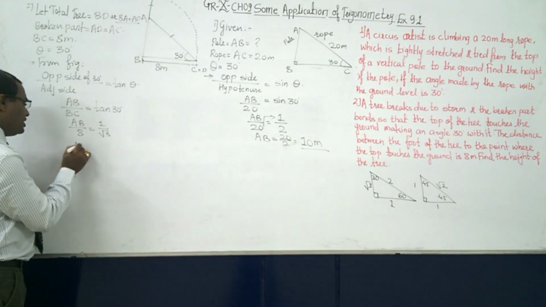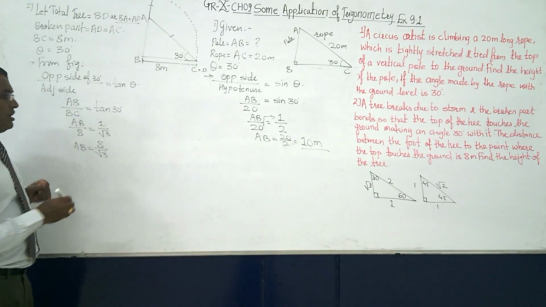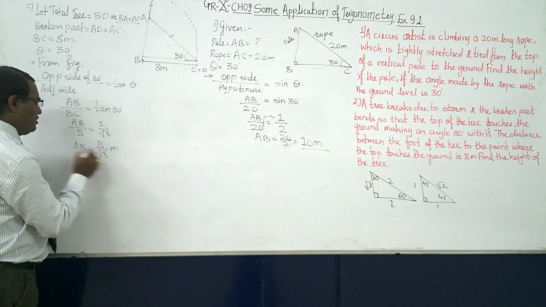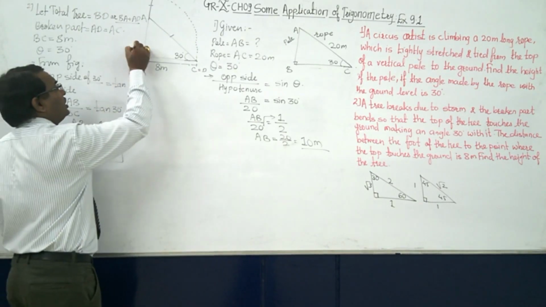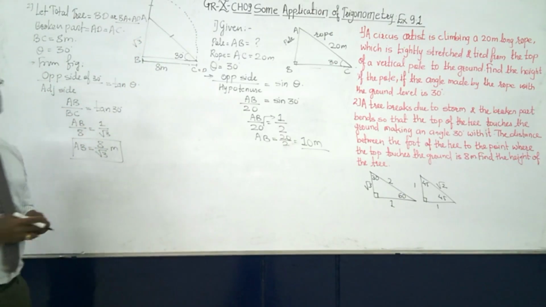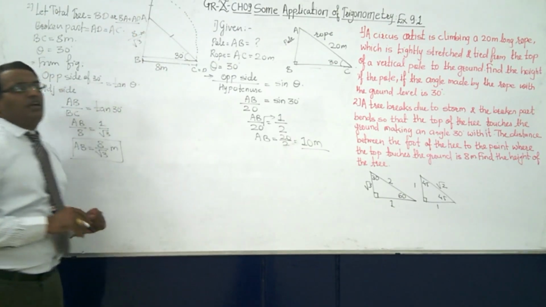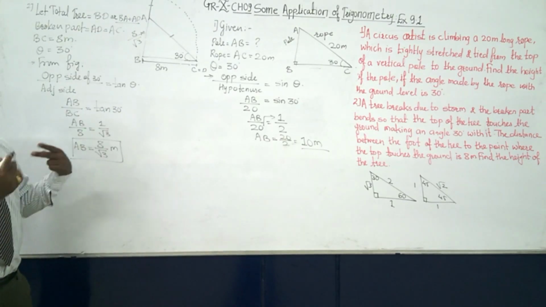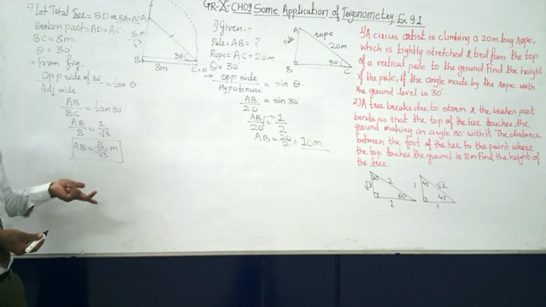So you can get the value as 8 upon root 3 meter. You can keep it like this only. Now beyond that you can use Pythagoras also, or with the help of this only we can find it out.